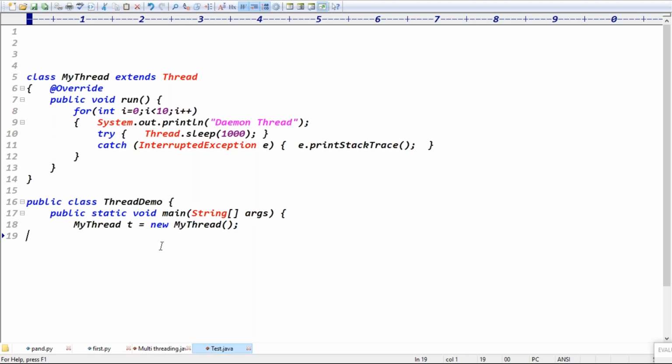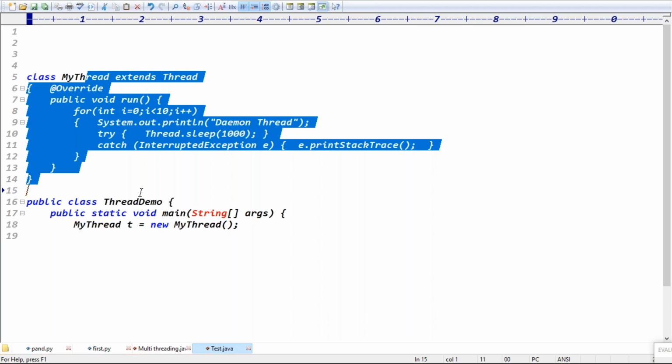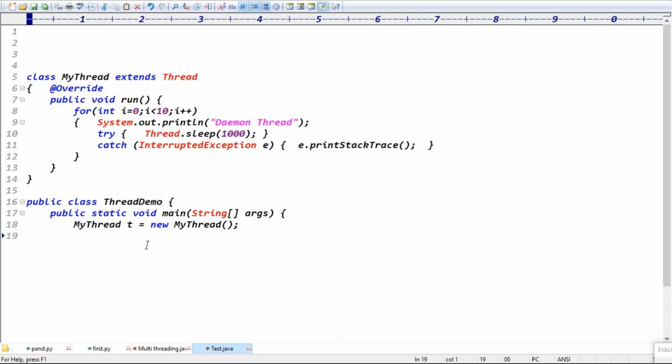Then what is the conclusion? Once the main thread completes its execution, all daemon threads are automatically stopped, right? Tell me, guys. All daemon threads are automatically stopped. Sir, how can you make a thread a daemon thread? Yes, to make your thread a daemon thread, after creation of the object, guys, we have to use the t.setDaemon method. t.setDaemon of what?